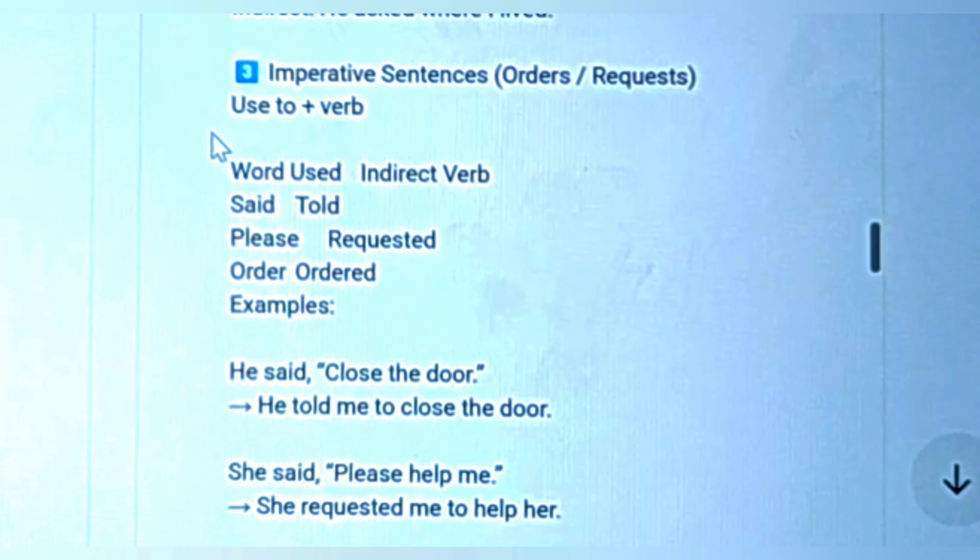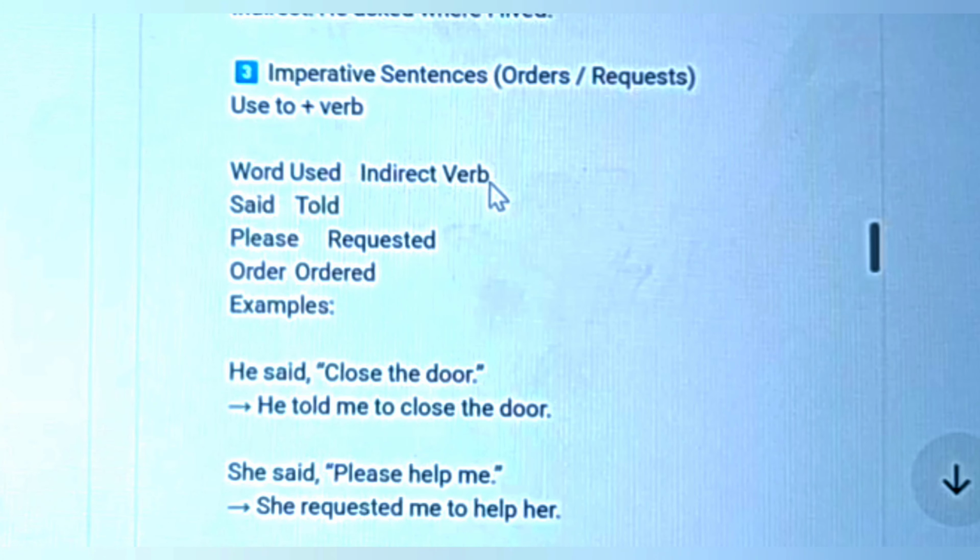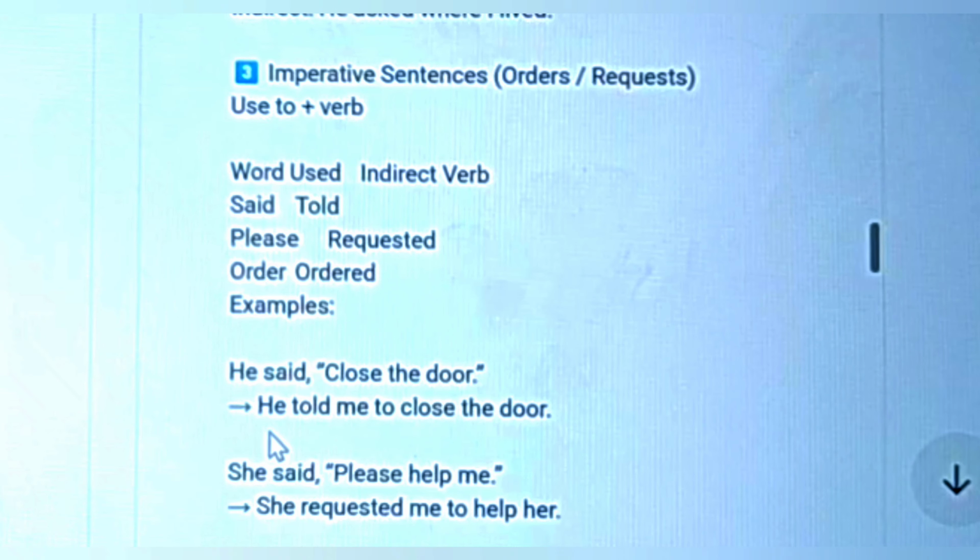And the next one here: imperative sentences, like orders and requests, use to plus verb. And we change said in the indirect way to told. Please changes to requested and order will be changed to ordered. For example, he said, "Close the door." And in the sentence, this will be changed like this: he told me to close the door.